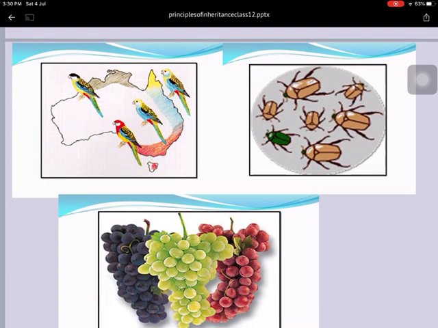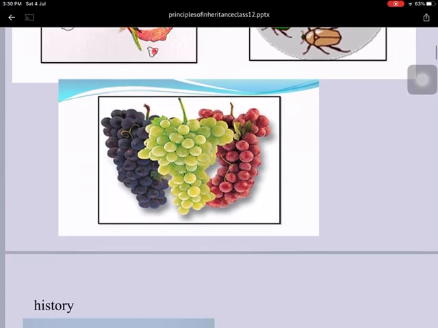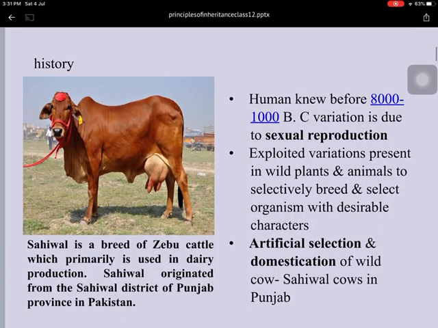Here I have provided you some examples of parrots. Parrots are found all over the world, but they vary from each other. Beetles, grapes, all vary from each other.